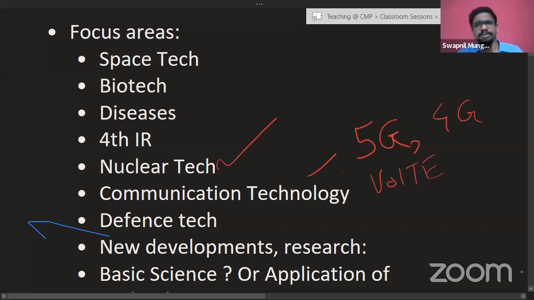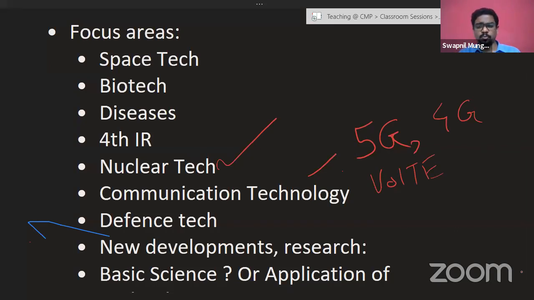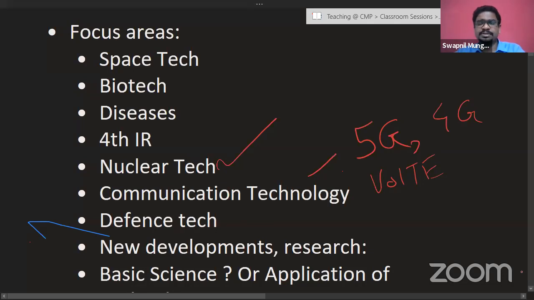What is the difference between 5G and 4G? What are the ways through which data packets travel in these kinds of technologies? What is more energy efficient? What kind of spectrum allocations are there for both these technologies? You must be aware of all these things. Whenever new things come up about this, you must be reading those and making notes accordingly.